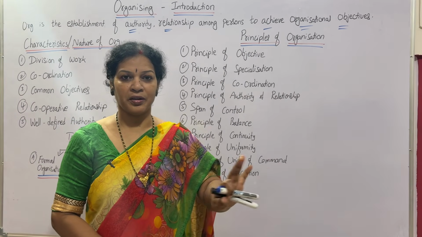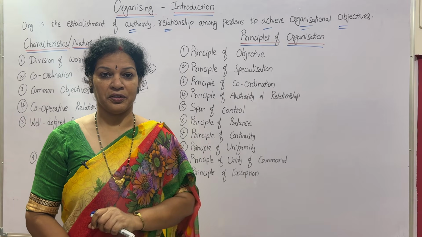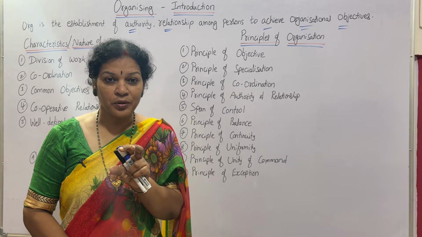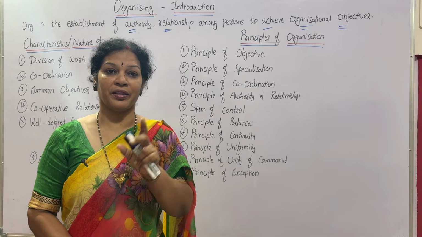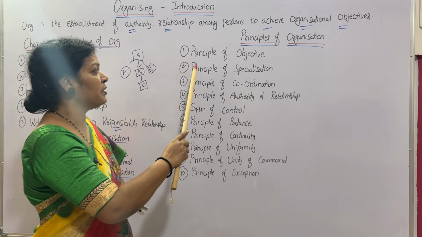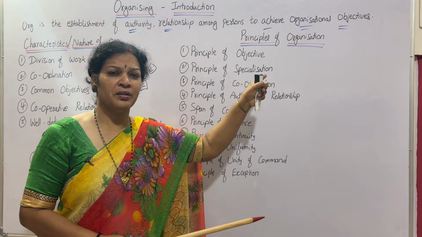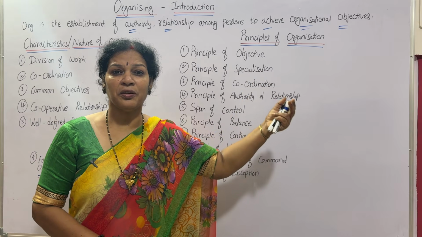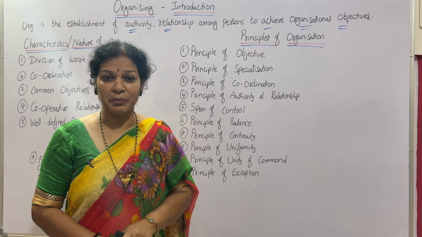Objective means organization objective. Some ambition, some achievement, some target is there. So that target, keep it in mind and you have to work for that. That we say as the principle of objective. Who has to work for this objective? Is it only the directors of the company or managing directors or higher authority, top level management?